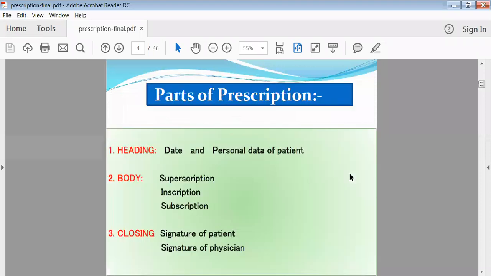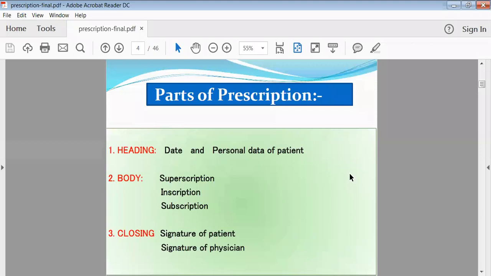Then, parts of the prescription. When we are thinking about the prescription, some people might have seen that in a prescription there are different parts. The name of the patient is written, then the number of medicaments or the names of the tablets are written, then at the last there is a signature. So these are nothing but the different parts of that prescription.